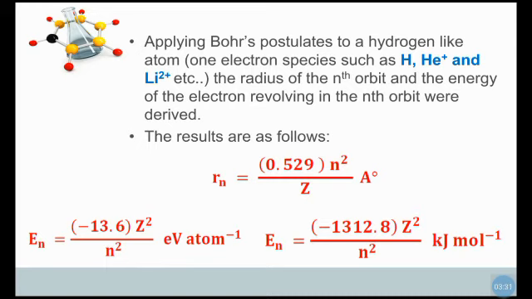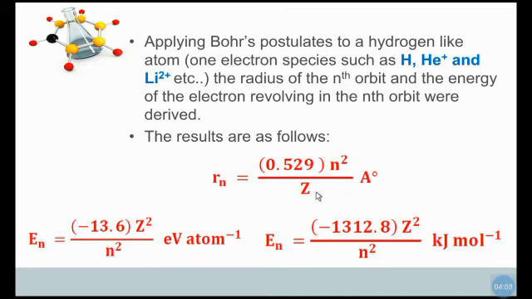From the Bohr model, we can find the radius of the nth orbit and the energy of the nth orbit. The radius of the nth orbit equals 0.529 n square divided by Z, where n is 1, 2, 3, the shell number, and the radius is in angstrom.